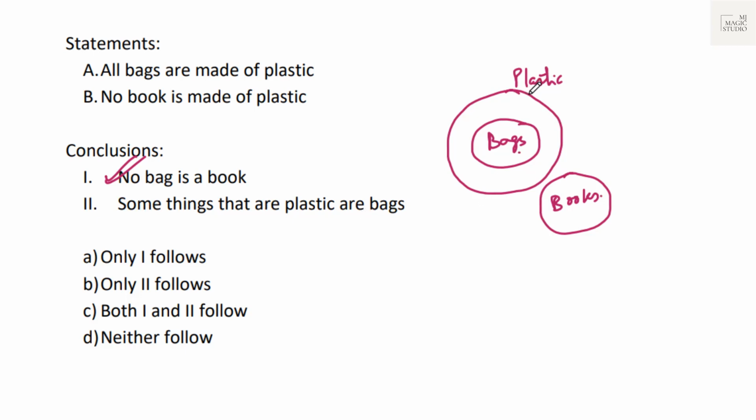Some things that are plastic are bags. We can see that bags are a subset of plastic. That means something which is plastic are bags also follows. Both 1 and 2 follow. Option C.